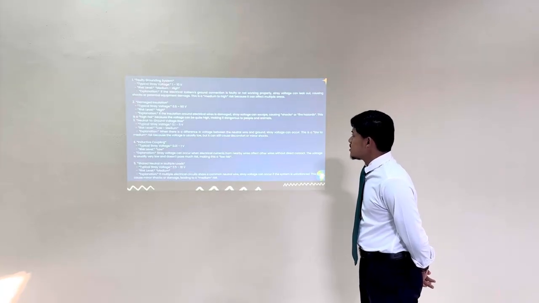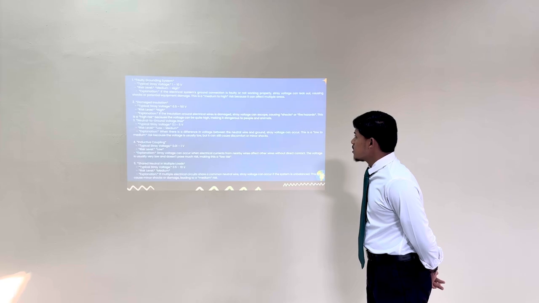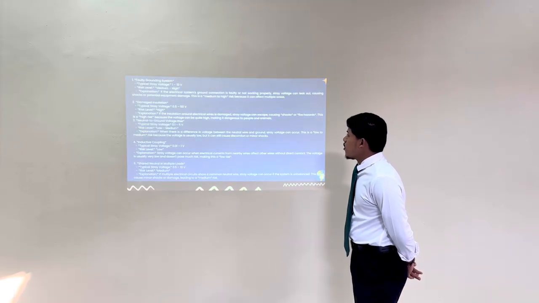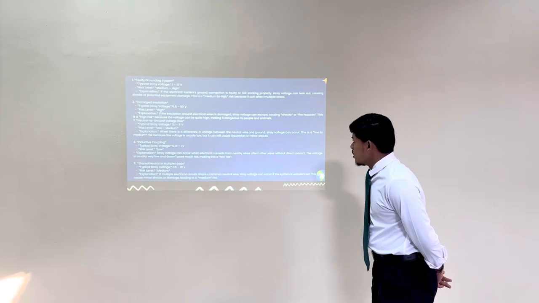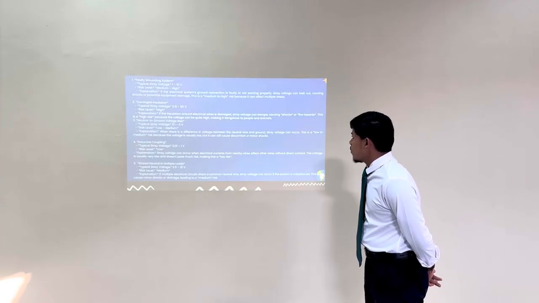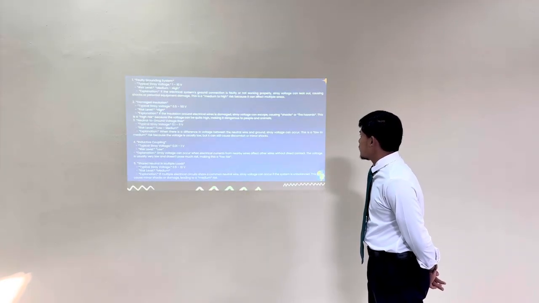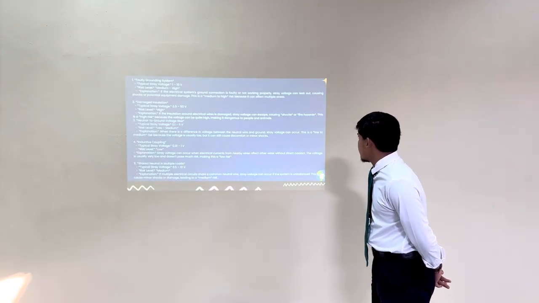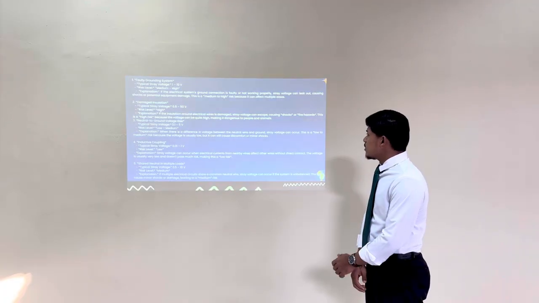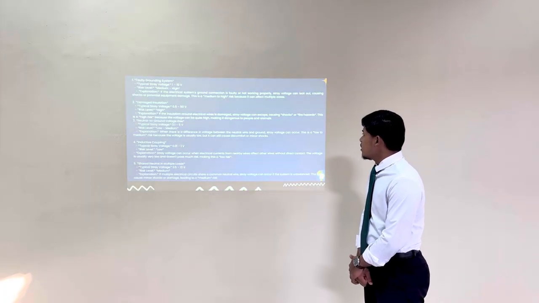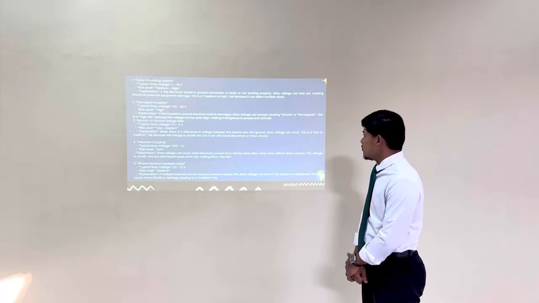Number 2, damaged insulation. Typical stray voltage is 0.5 to 15 volts with a high risk level. If the insulation around an electrical wire is damaged, stray voltage can escape, causing shock or fire hazard. This is a high risk because the voltage can be quite high, making it dangerous to people and animals.